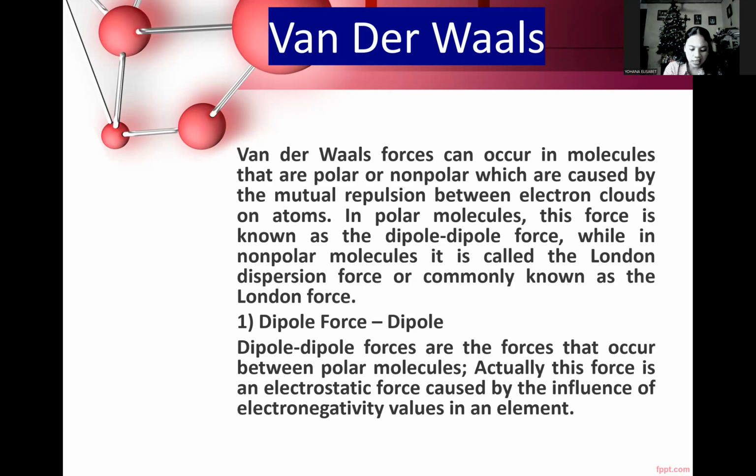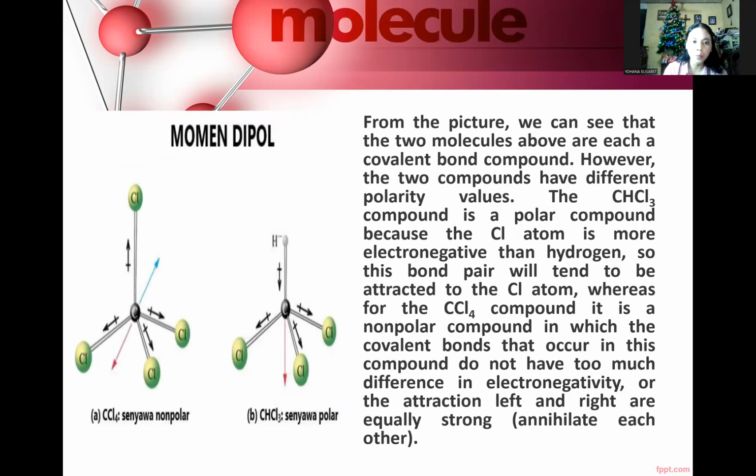Actually, this force is an electrostatic force caused by the influence of electronegativity values in an element, so that the magnitude of the dipole moment is influenced by the strength of the attractive force between positive and negative charges in a compound.